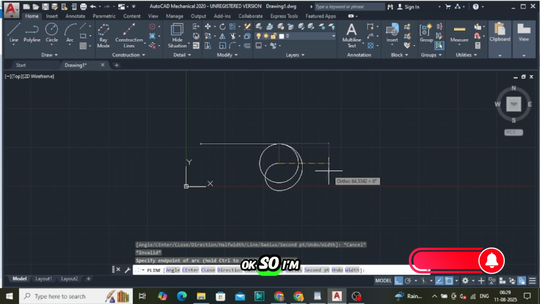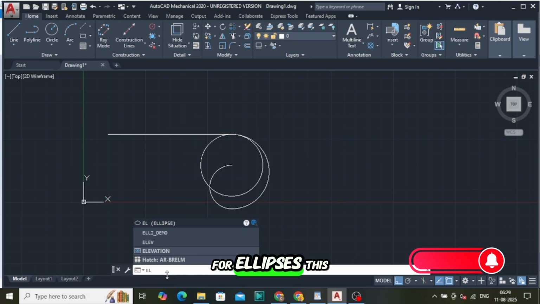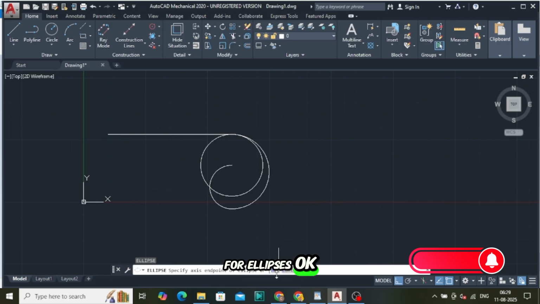Okay, so I'm going to draw an ellipse. For ellipse we type EL in the command section. This is the shortcut for ellipse. Here there are two types of ellipse, arc and center.